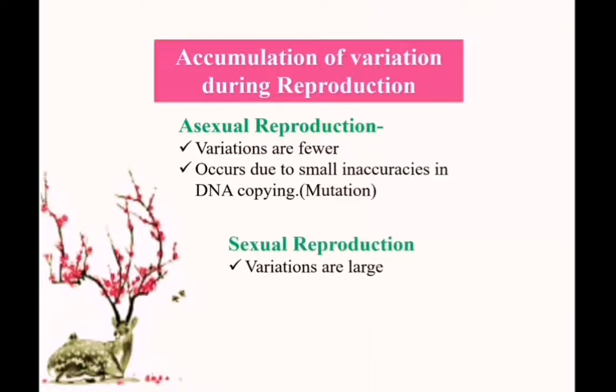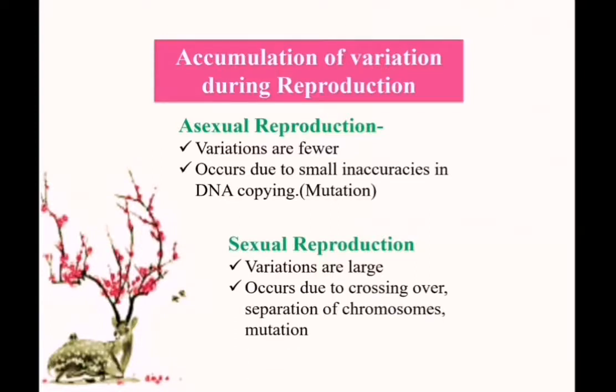During sexual reproduction, the variations which take place are large. It occurs due to crossing over, separation of chromosomes and mutation. We have seen that during meiosis the chromosomes separate and go to each side, and crossing over, the handing over of chromatin contents, takes place. At that time also variation can happen, or due to mutation.